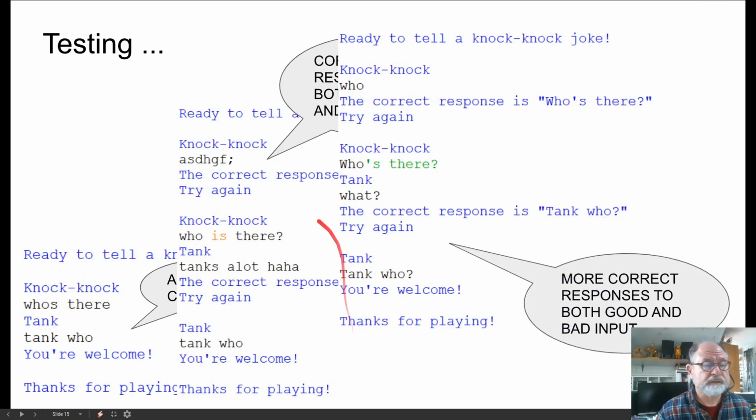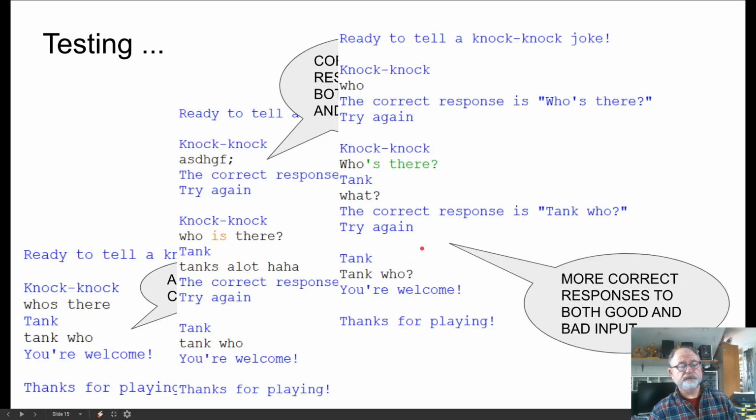And again, I can test again, this time giving an incorrect response, getting a suggestion, using the suggestion, incorrect response, getting a suggestion, using the suggestion, and the program finishes fine.